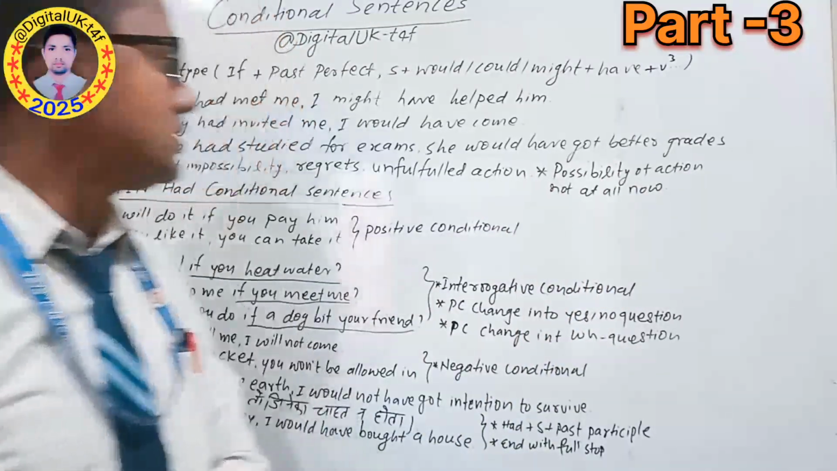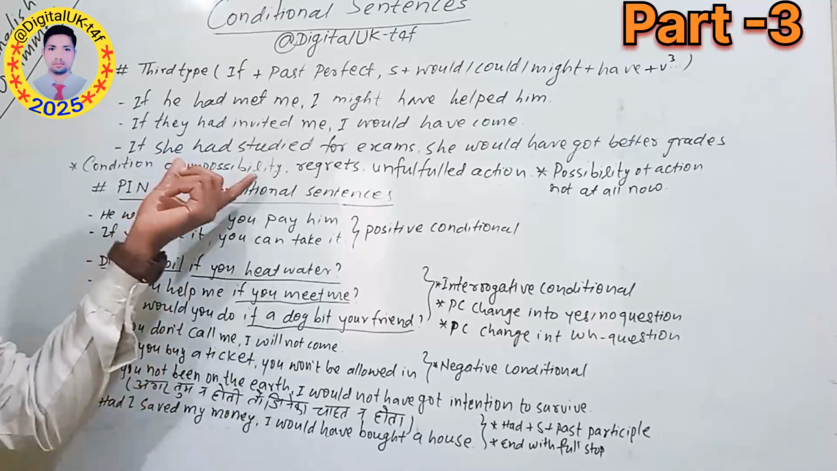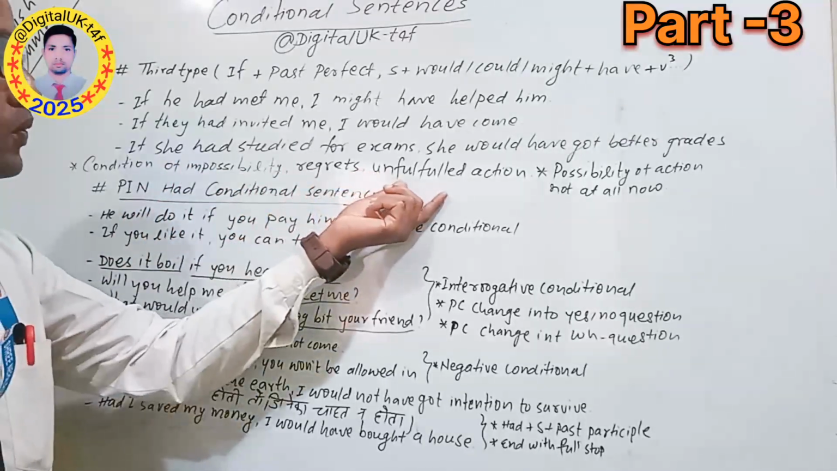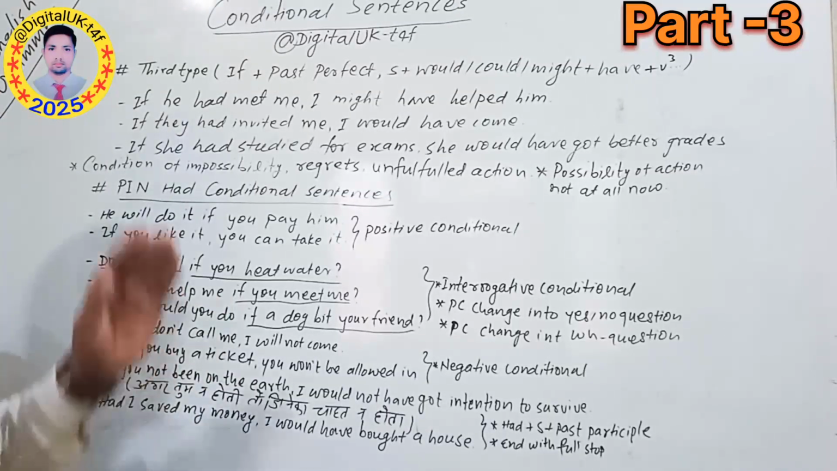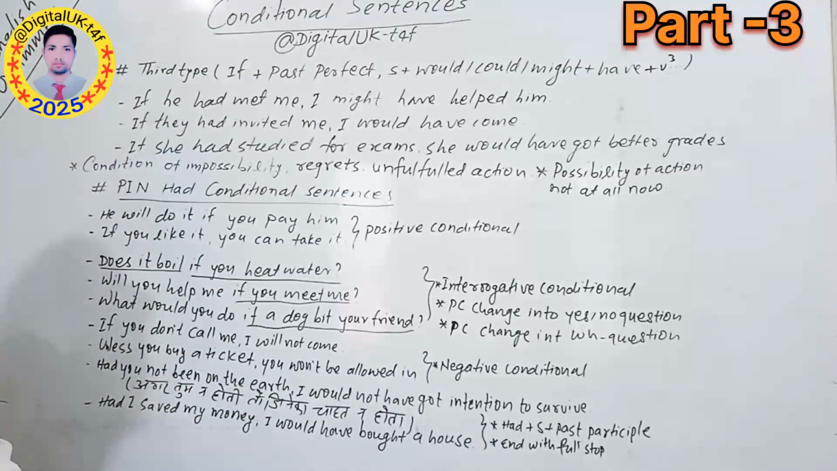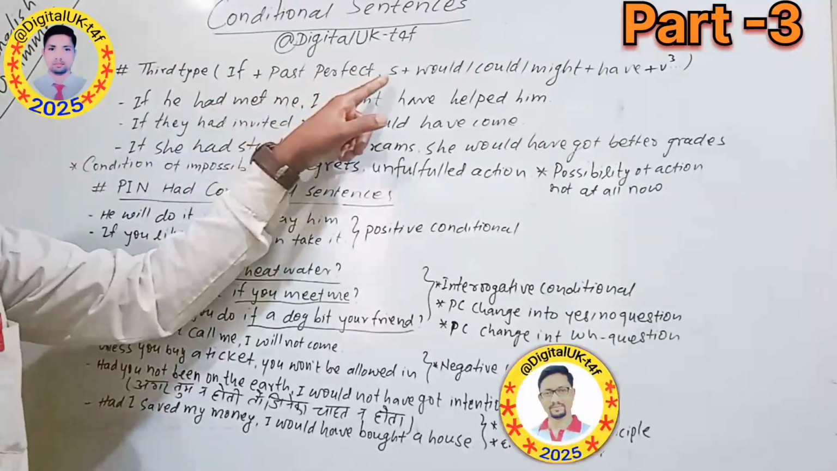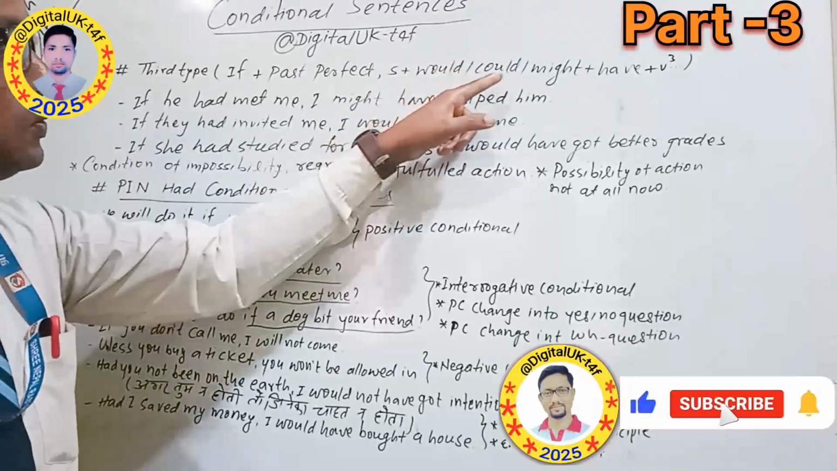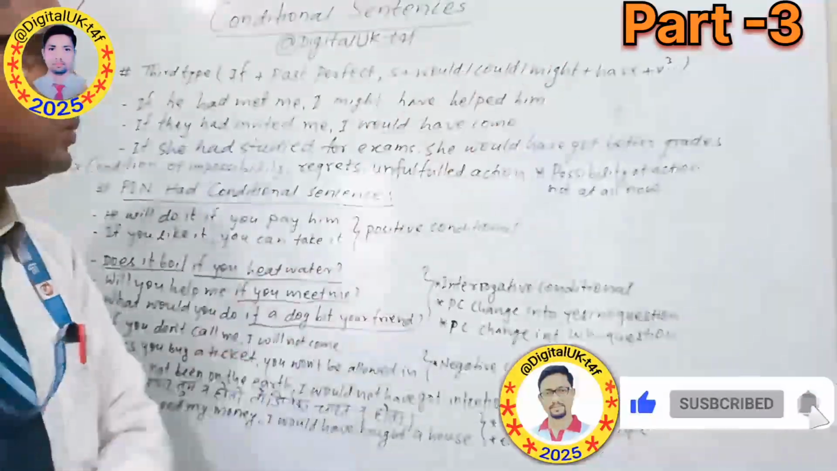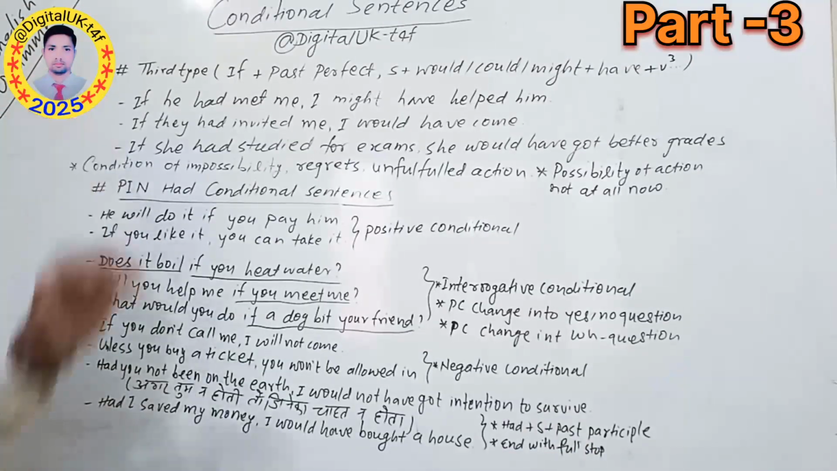So this is the third type, expressing impossibility, regret, unfulfilled action. All of these things we are expressing with the help of these three sentences. So here we should understand: if plus past perfect, comma, after that subject plus would, could, might plus have plus verb 3. I hope you understood whatever we discussed here in the third type.